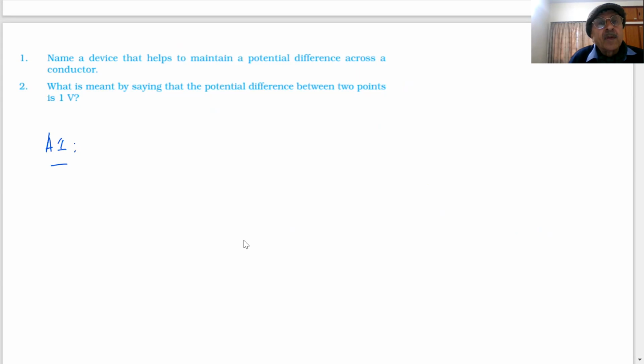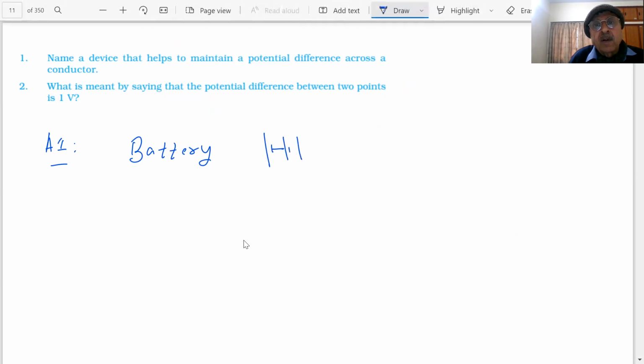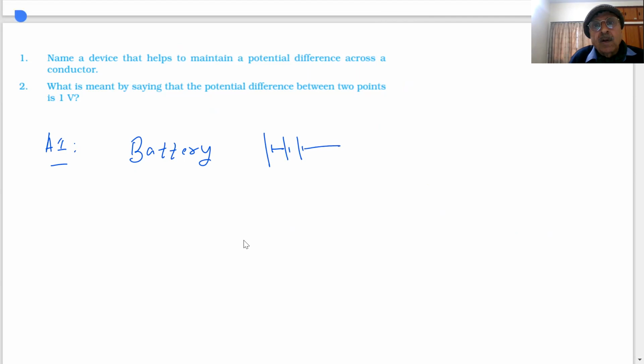Sir, can it be a battery? Yes, we are using a battery, which we are already representing with plus and minus.